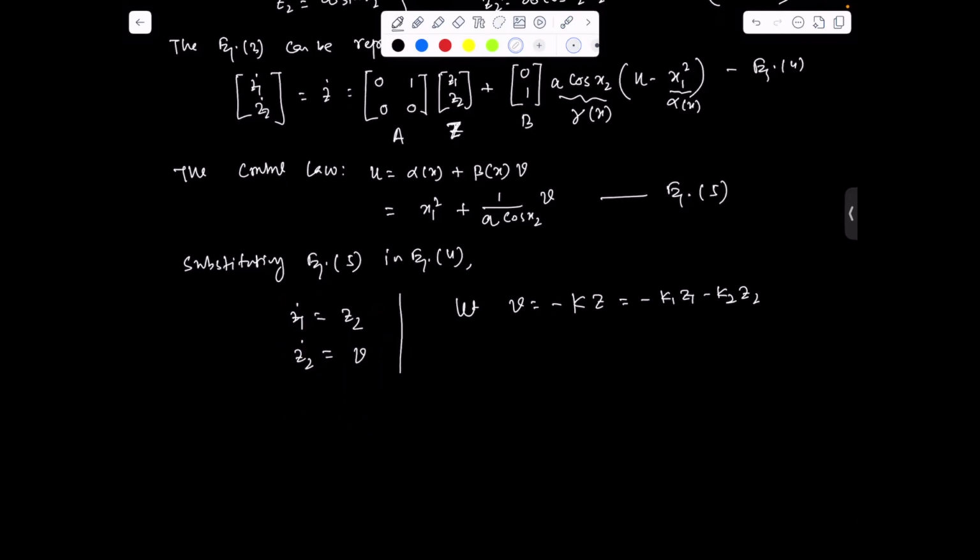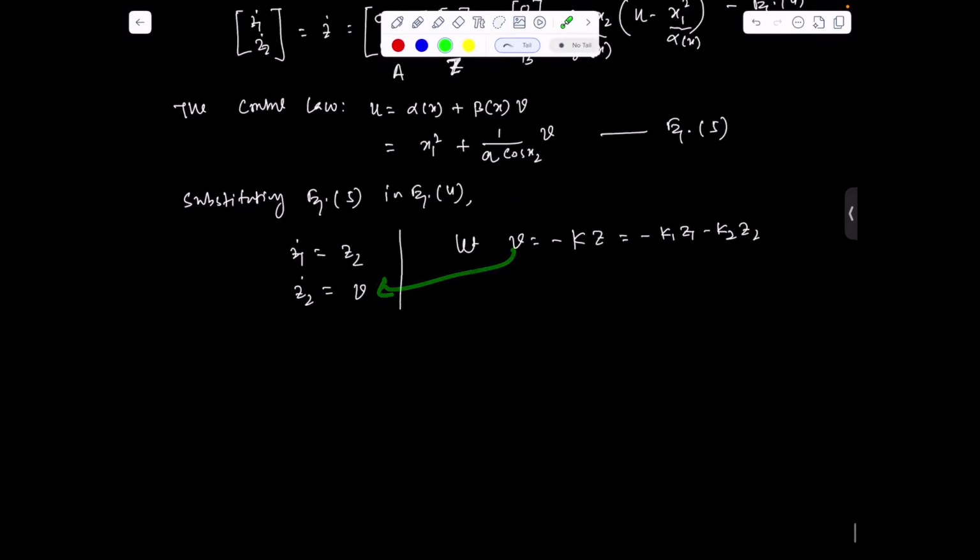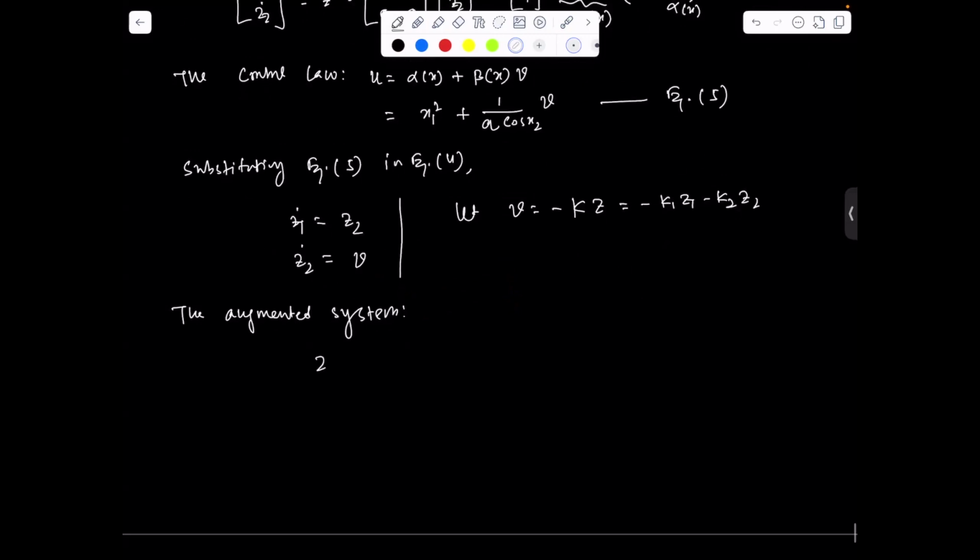If you substitute this v here, we can write the augmented system z dot equal to the matrix 0, 1, minus K1, minus K2 times z.